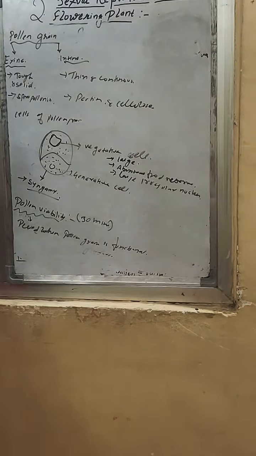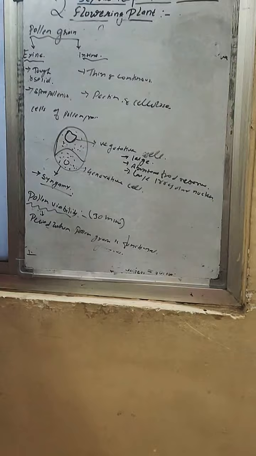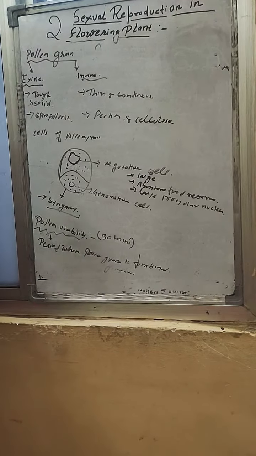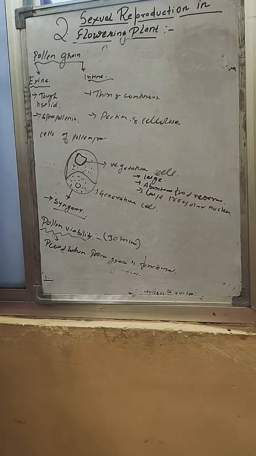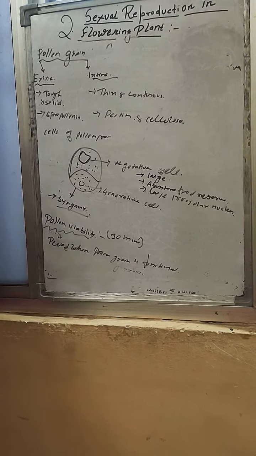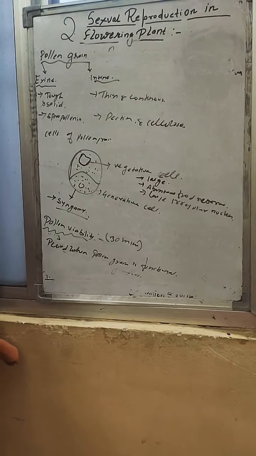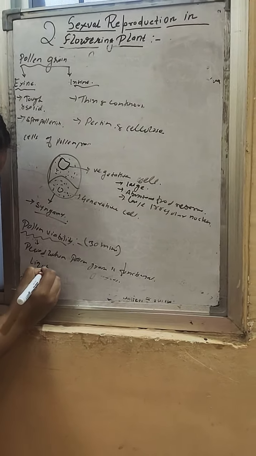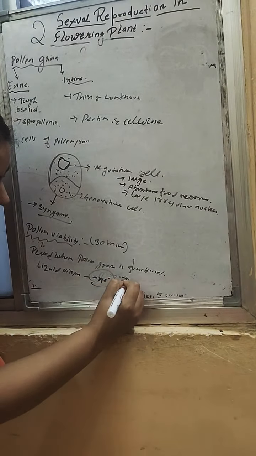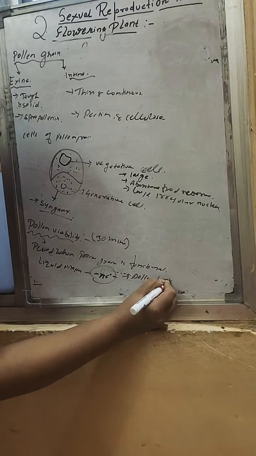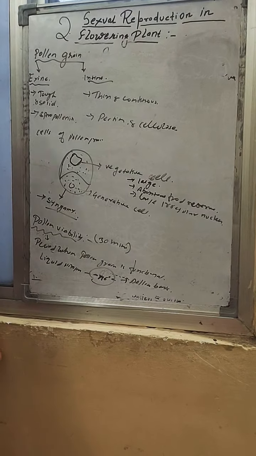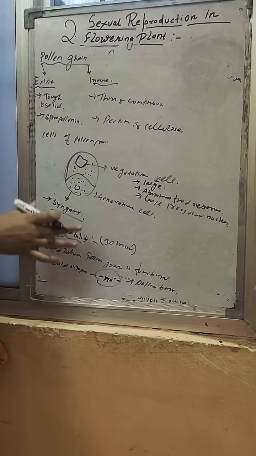You have also heard the name pollen bank. In a pollen bank, the pollen grains of a large number of species are stored in liquid nitrogen at a temperature of minus 196 degrees Celsius. Just like a blood bank, there is a pollen bank where we store pollen grains of different plant species for a longer period of time. So this is pollen viability.